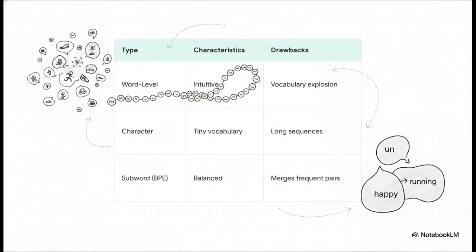But here's the catch. Computers need numbers, not text strings. So raw text has to be processed by a tokenizer. Word-level tokenization is intuitive, sure, but it is incredibly brittle and causes a massive vocabulary explosion. Character-level tokenization fixes the vocabulary size, but it makes the sequences ridiculously long and you lose local semantic meaning. That brings us to subword tokenization, specifically byte pair encoding, or BPE. This is the industry standard for code generation. It elegantly, iteratively merges frequent adjacent pairs. It keeps common words whole, but smartly splits up complex ones, like splitting unhappy into un and happy. This is the foundational layer making all this AI code generation possible.